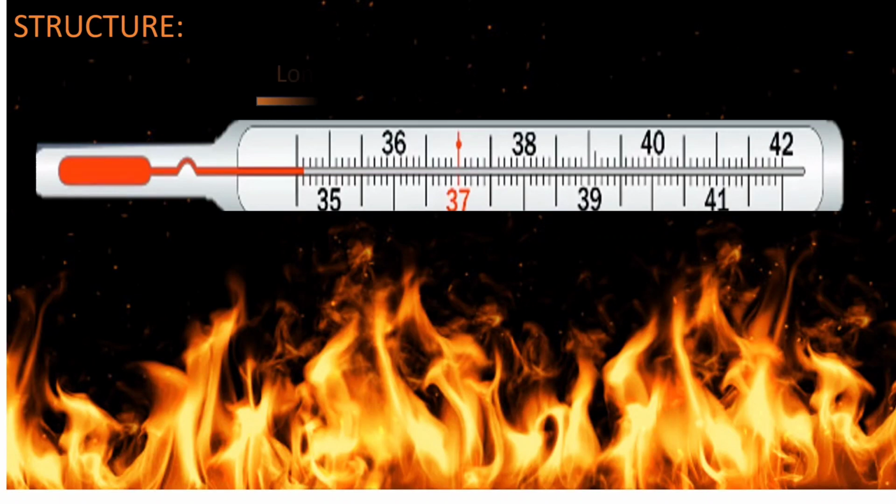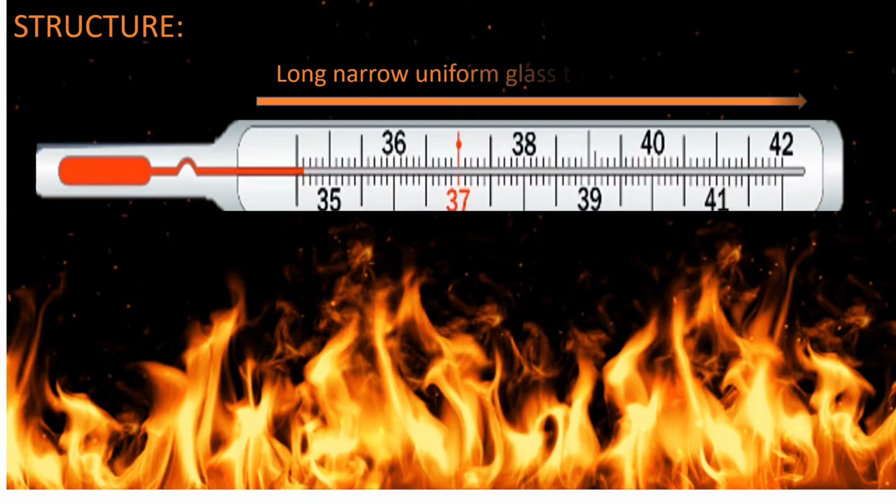It has a long, narrow, uniform glass tube, right? So the glass tube is very long. The outer covering is made of glass, and it is uniform, meaning from start to end the size is the same. Then at one of its ends there is a bulb, and inside the bulb we have